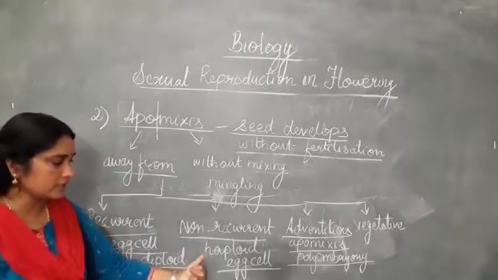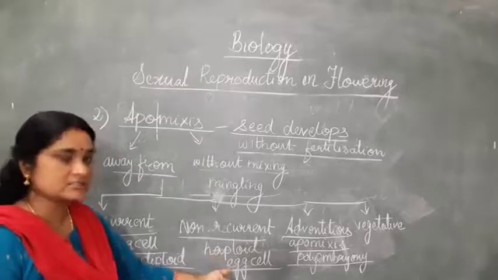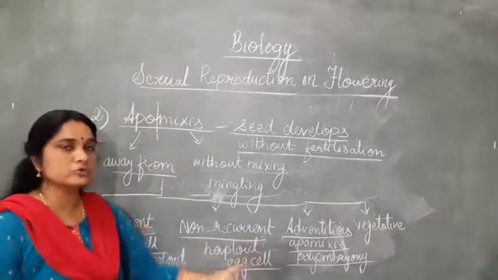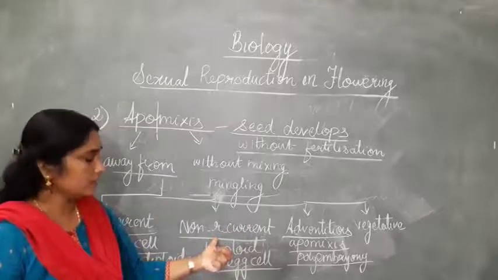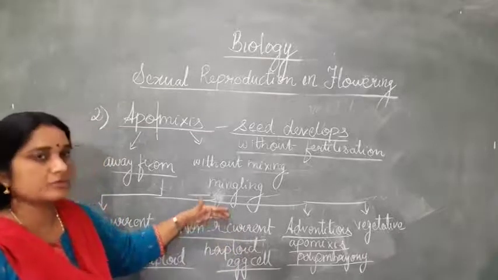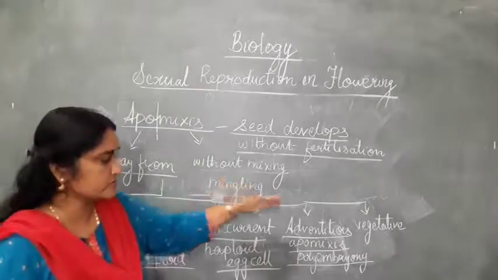But in non-recurrent, what happens? The haploid egg cell, that is after the reduction division, itself grows into the embryo. So that is known as non-recurrent apomixis, or apospory or apogamy also. There are other terms which are used for that.